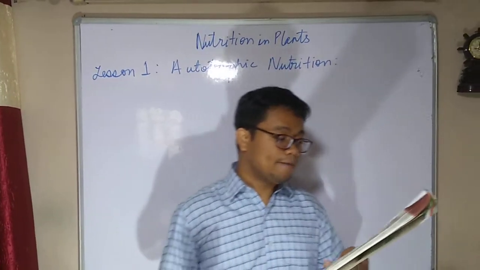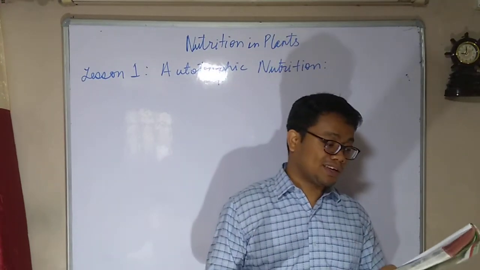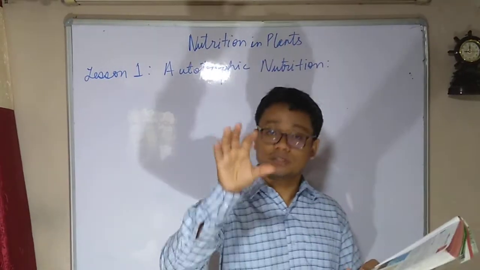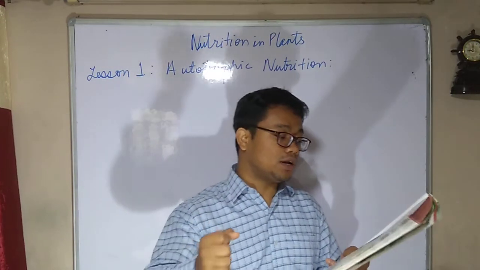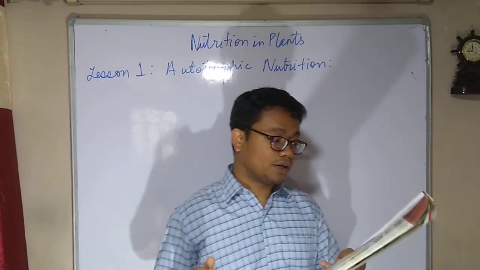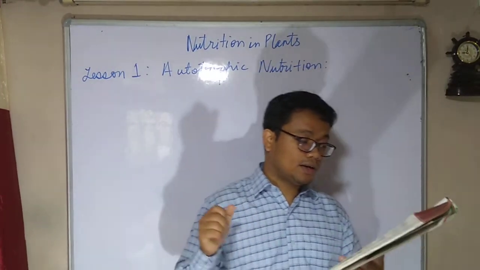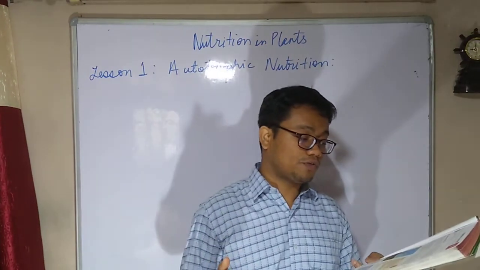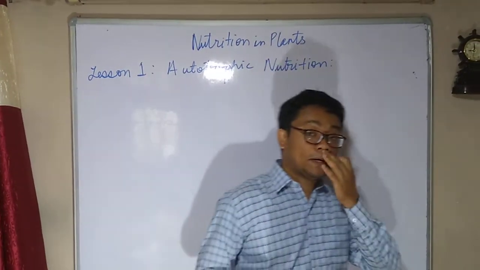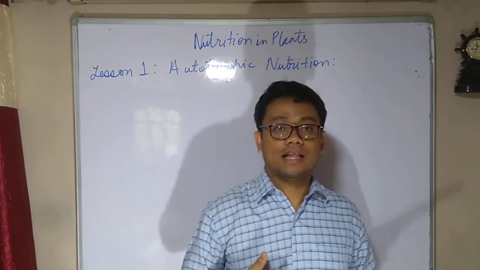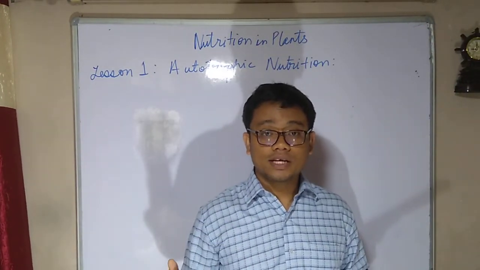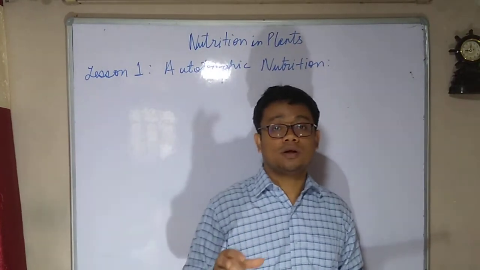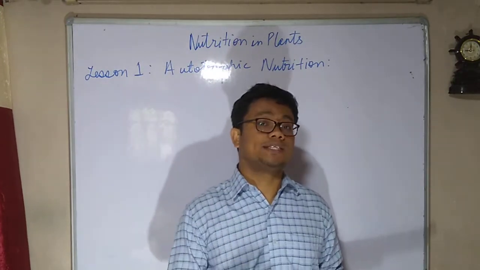That's why they are called autotrophic, and the type of nutrition they obtain is known as autotrophic nutrition. They are known as autotrophs. Animals, on the other hand, eat other plants or animals. Such organisms that depend on other organisms for food are called heterotrophic organisms. In the case of animals like us, we depend on other organisms for food. So that's why we are heterotrophs, and the type of nutrition we follow is heterotrophic.